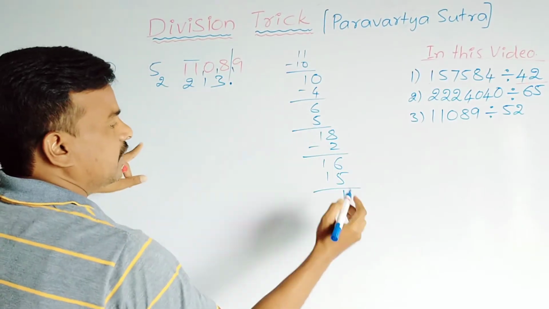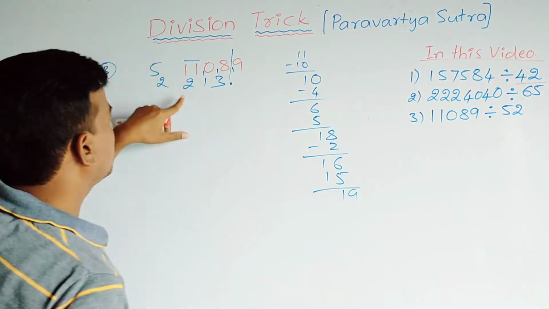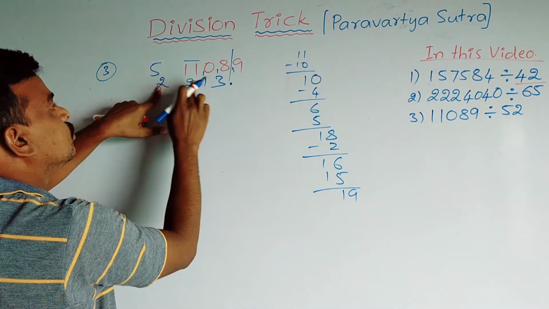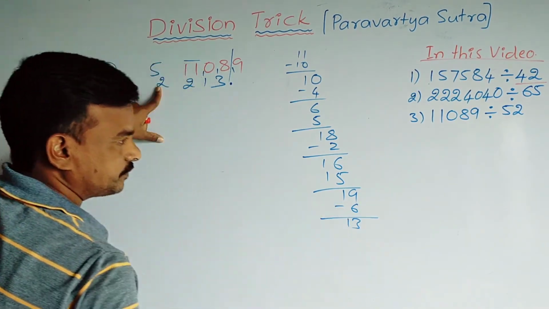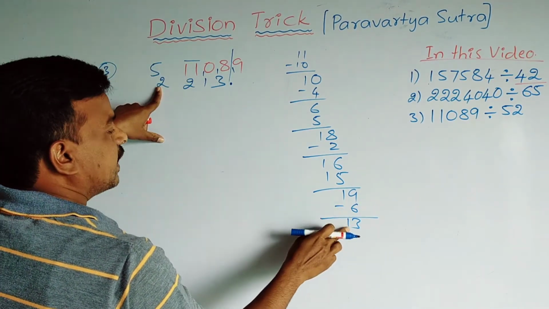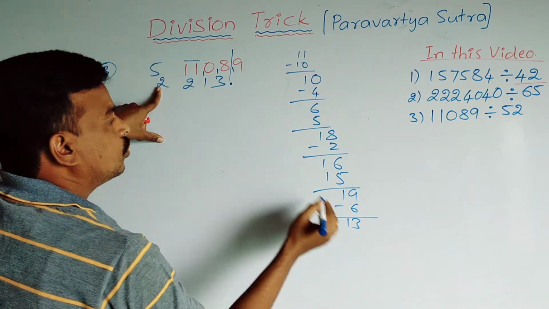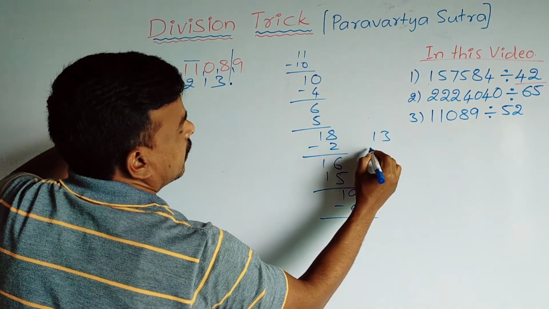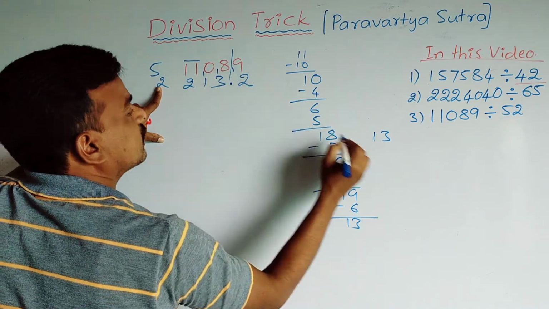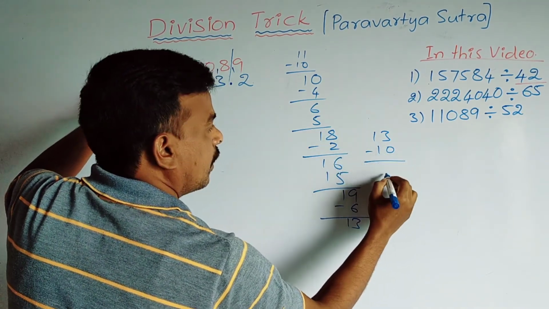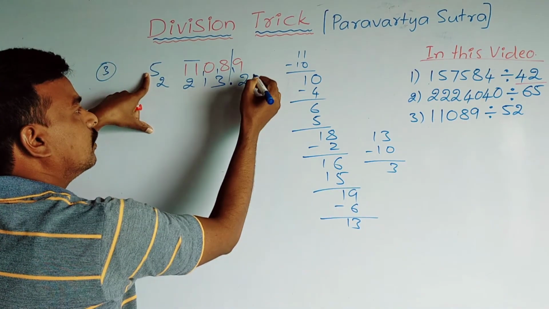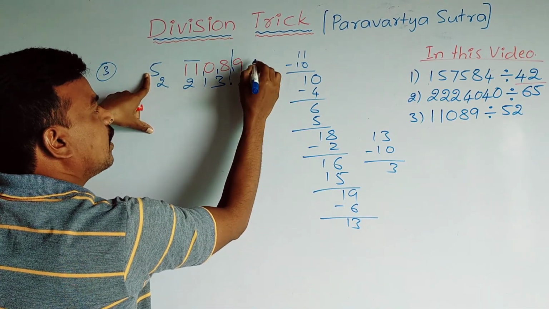So it is 19. It becomes 19 and you multiply 2 3 is 6. You subtract it. This is 13. Okay, how many times does 13 go in the 5 table? 2 times, that means 5 2 is 10. 3, this 3 you write before this 0.